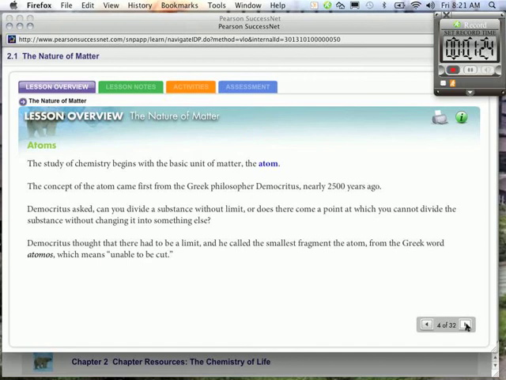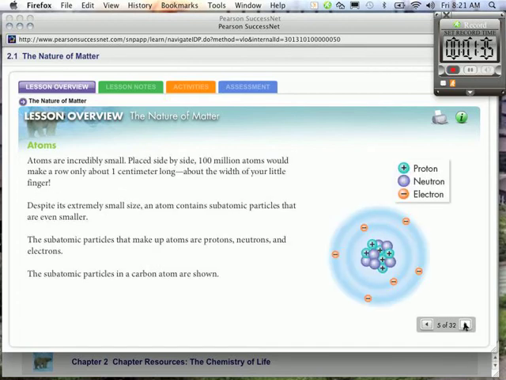Democritus thought that there had to be a limit, and he called the smallest fragment the atom, from the Greek word atomos, which means unable to be cut. Atoms are incredibly small. Placed side by side, 100 million atoms would make a row only about 1 centimeter long, about the width of your little finger. Everybody look at your little finger. Despite its extremely small size, an atom contains subatomic particles that are even smaller.